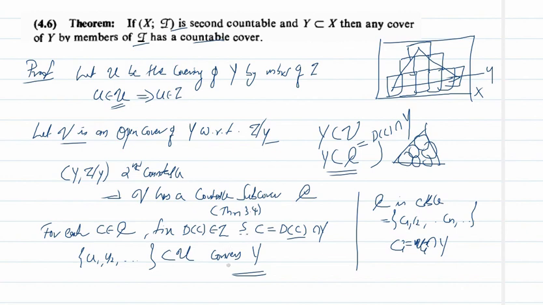So this means you have U1, etc., Un, etc. that is contained in U and it covers Y. That means this collection U has a countable subcover. So that is the theorem.